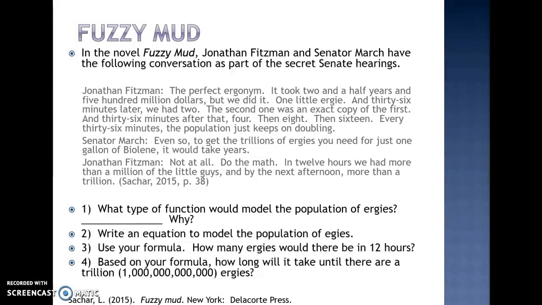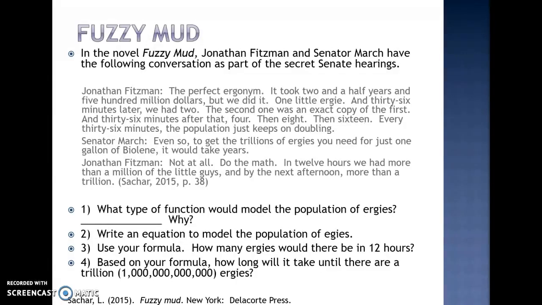So we are going to actually do the math, just like the scientist Jonathan Fitzman asked us. The first decision that we need to make is what type of function would model the population of ergies. To figure this out, we need to look at the testimony of Jonathan Fitzman, and the first paragraph gives us some clues as to exactly what is happening with this population. He ends his testimony saying the population just keeps on doubling.